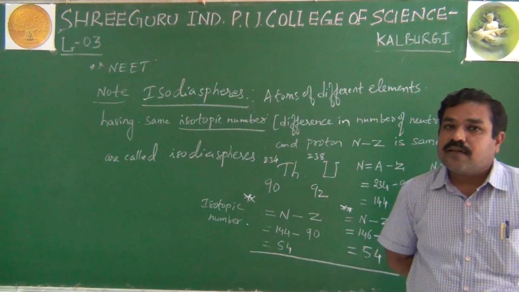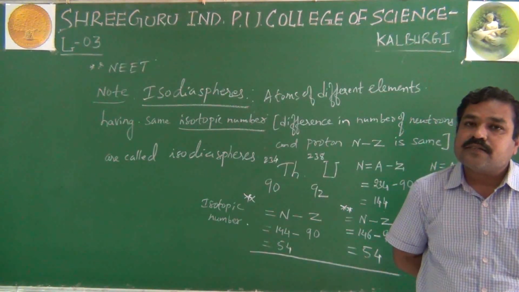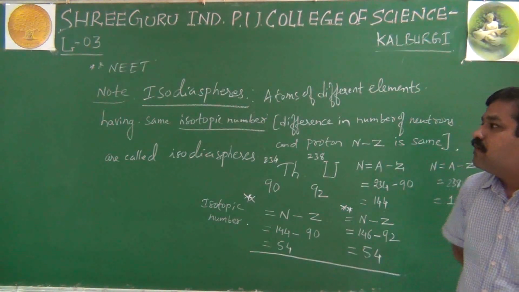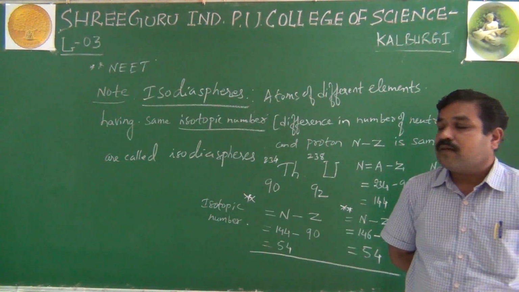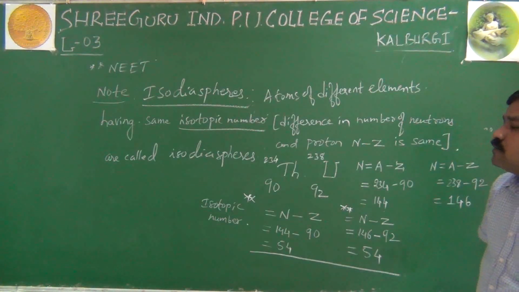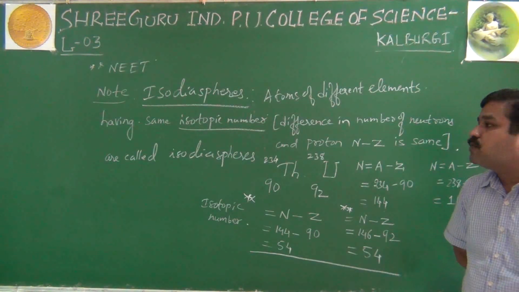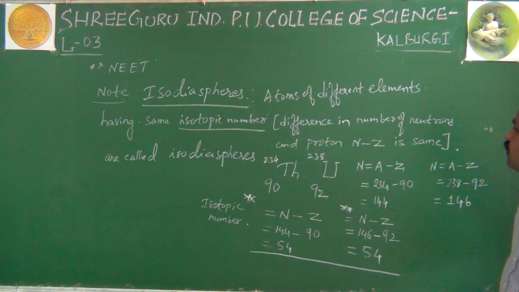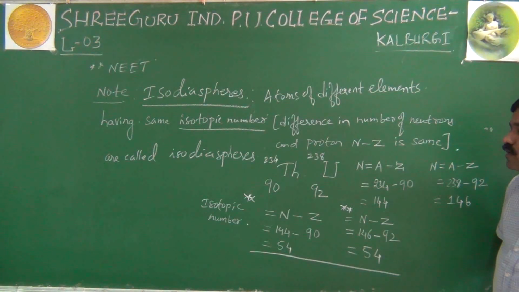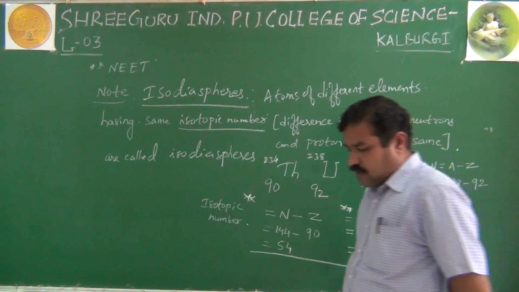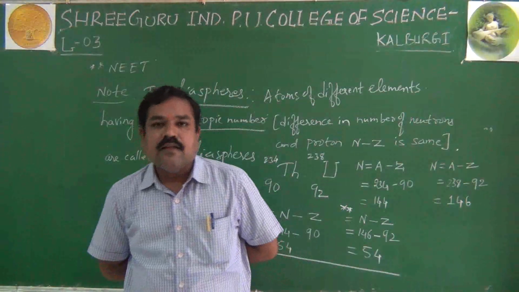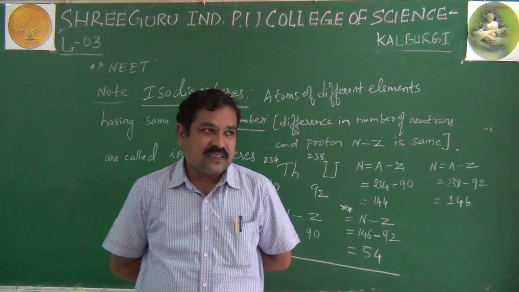They are atoms of different elements having the same number of atoms and the same number of electrons, whereas isodiaspheres are atoms of different elements having the same isotopic number, that is the difference in number of neutrons and protons, n minus z. If it comes to be the same, they are considered isodiaspheres.